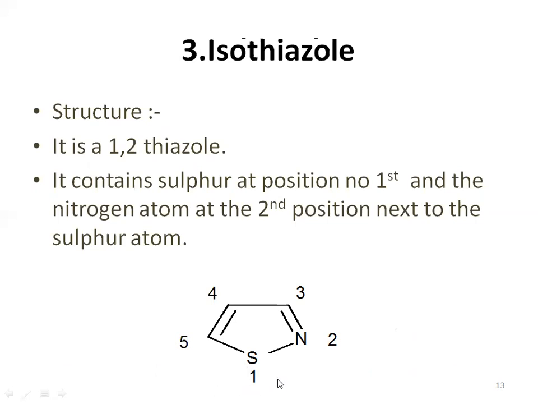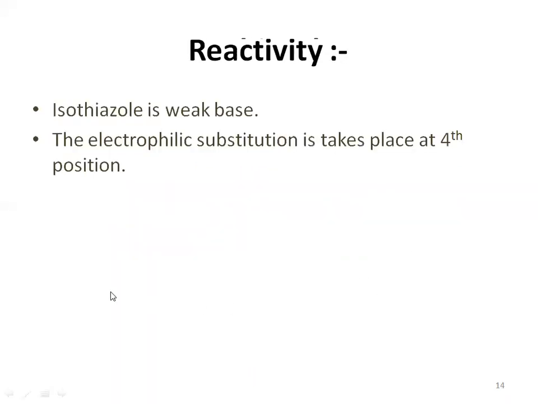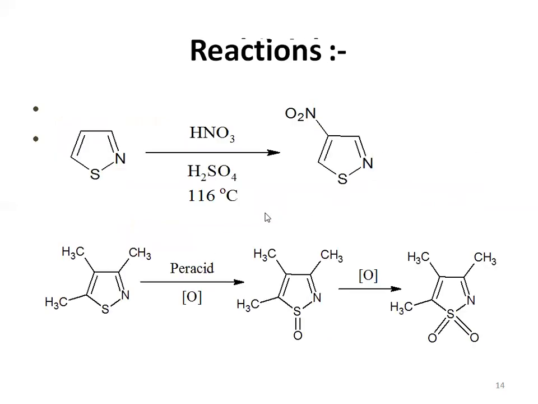Of course, we are going to start numbering from the sulfur. Nitrogen will have the second position. After that, third, fourth, and fifth will be the carbon positions. So it contains sulfur at the first position and nitrogen at the second position, next to the sulfur atom. After that, we can see its reactivity: isothiazole is a weak base, and electrophilic substitution reaction will take place at the fourth carbon atom.